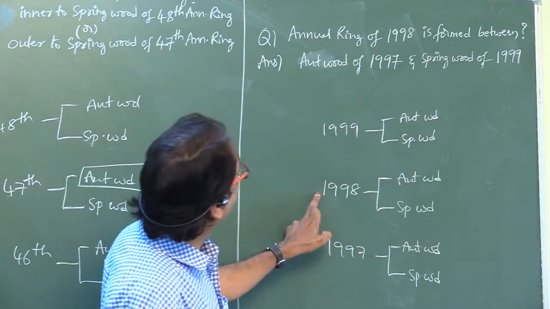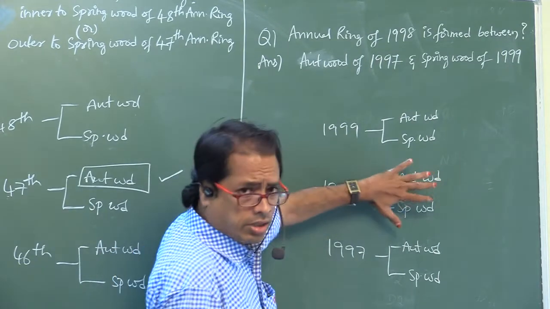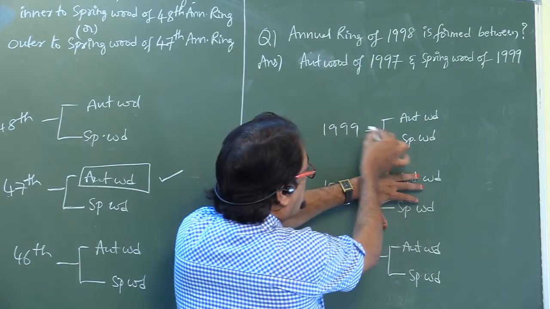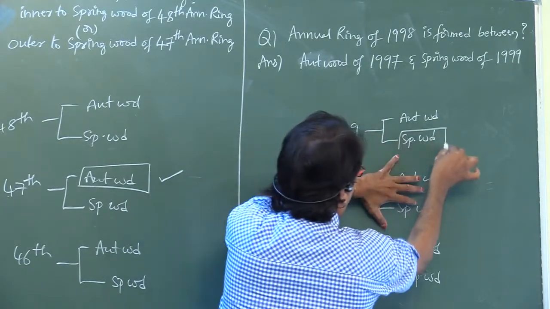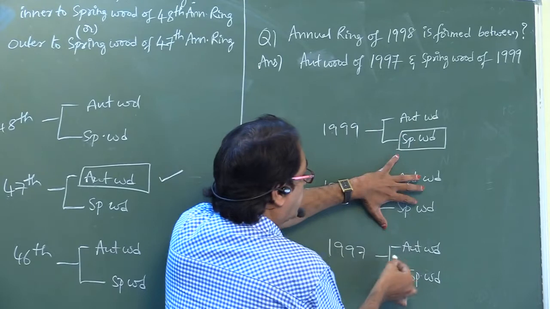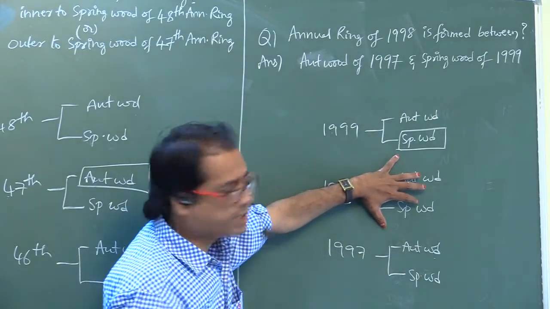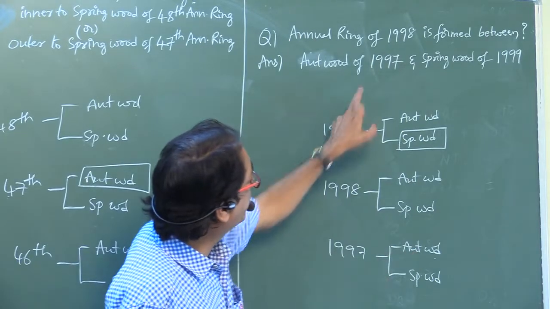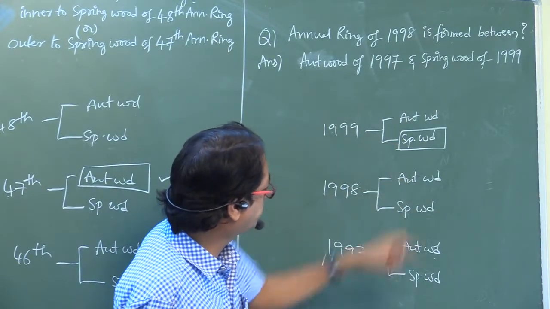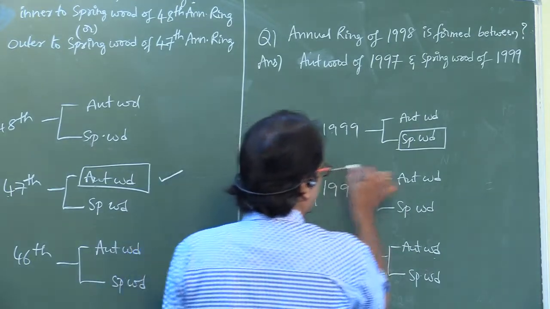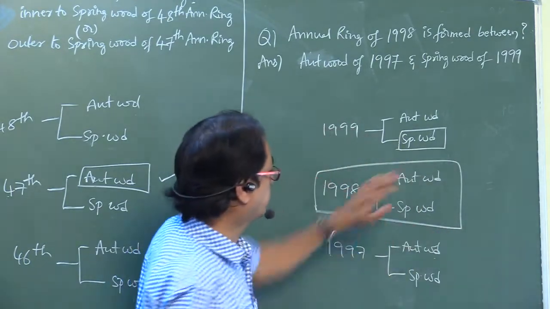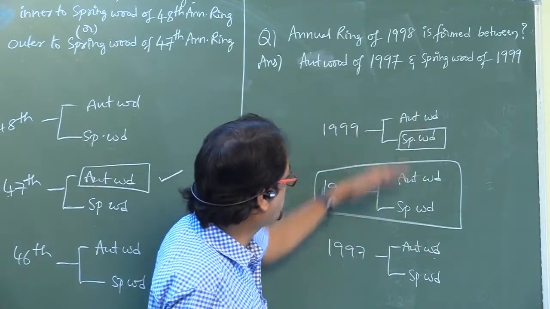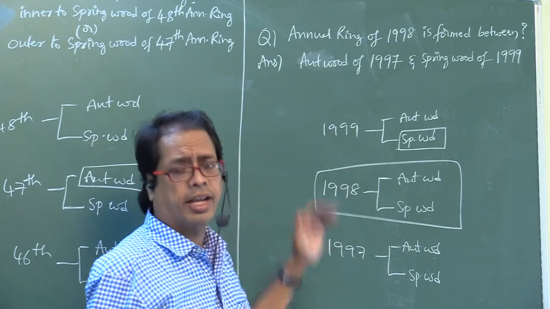Now the 1998 annual ring is present between the autumn wood of 1997 and the spring wood of 1999.